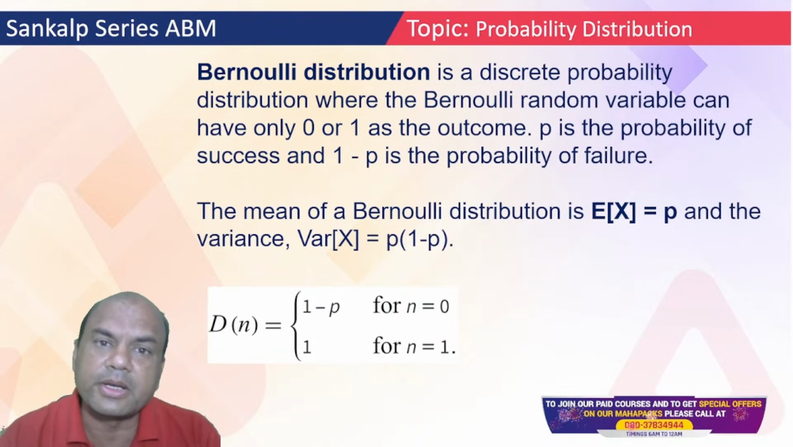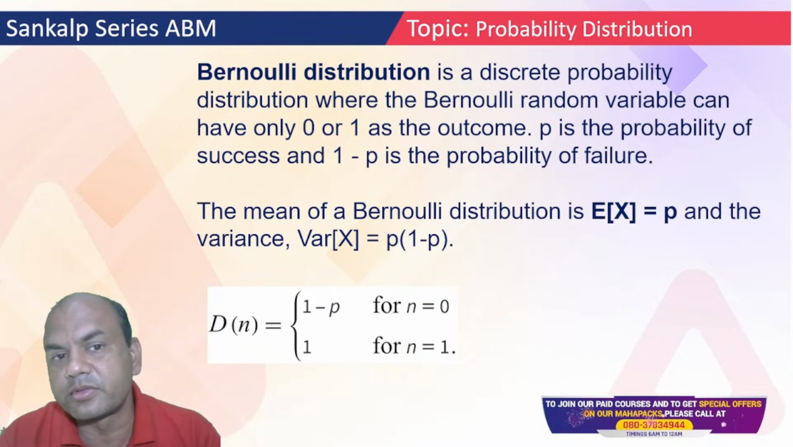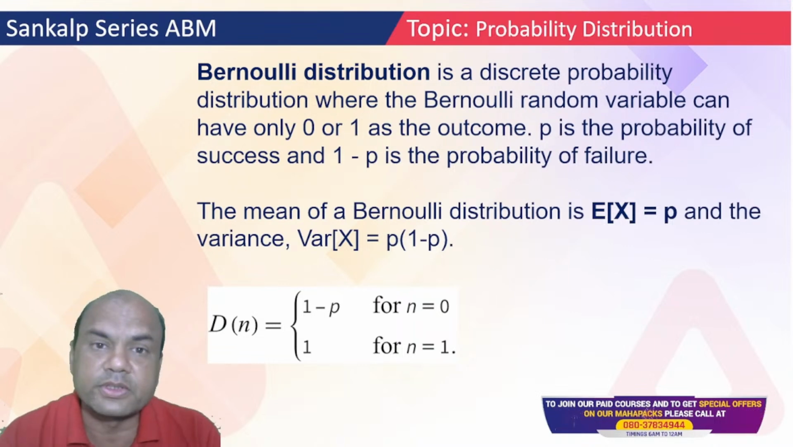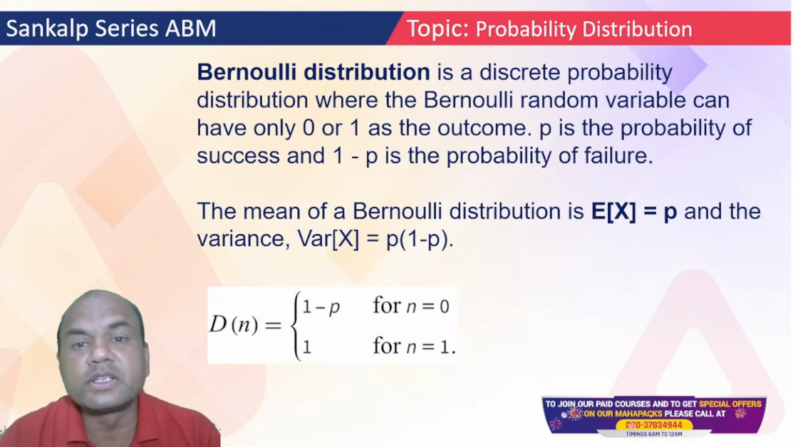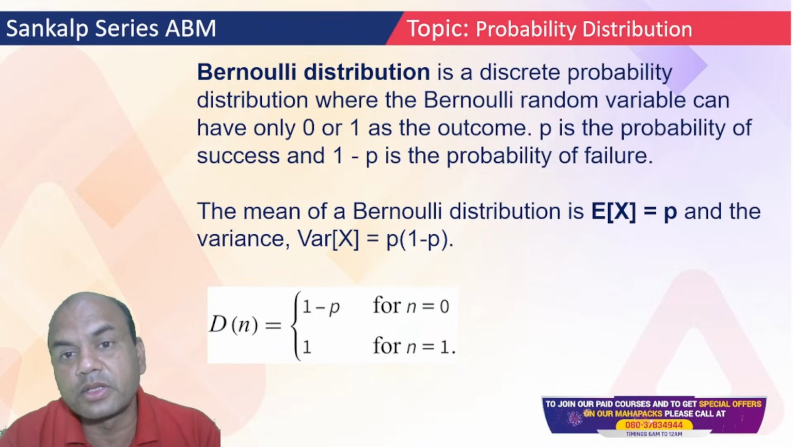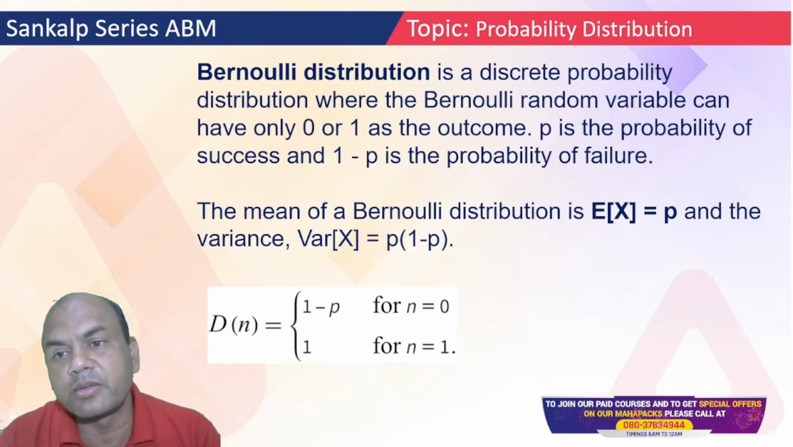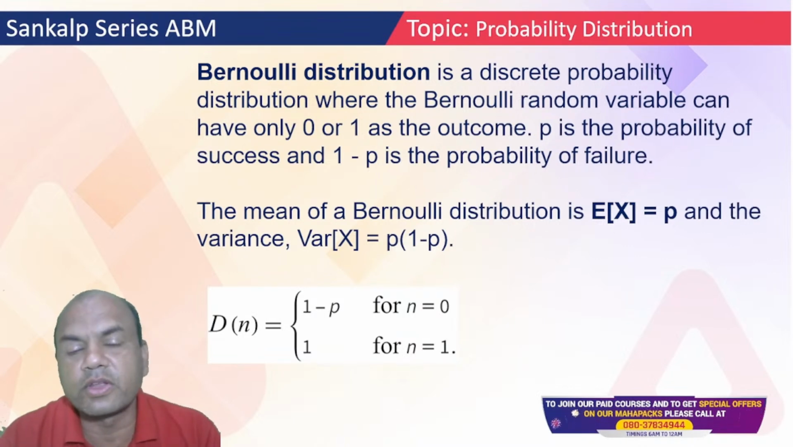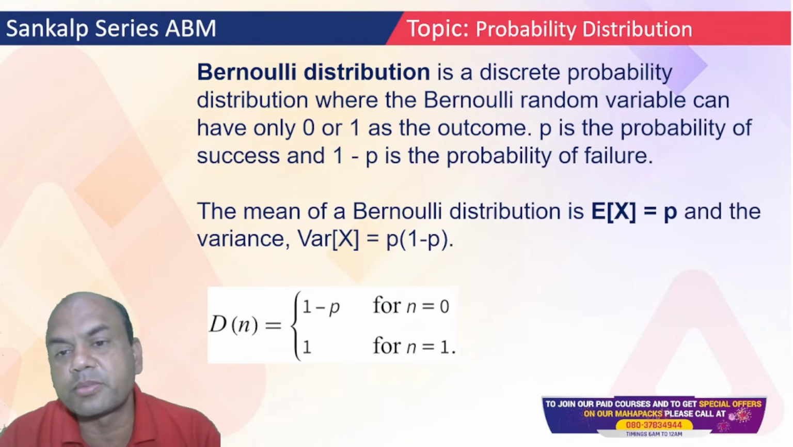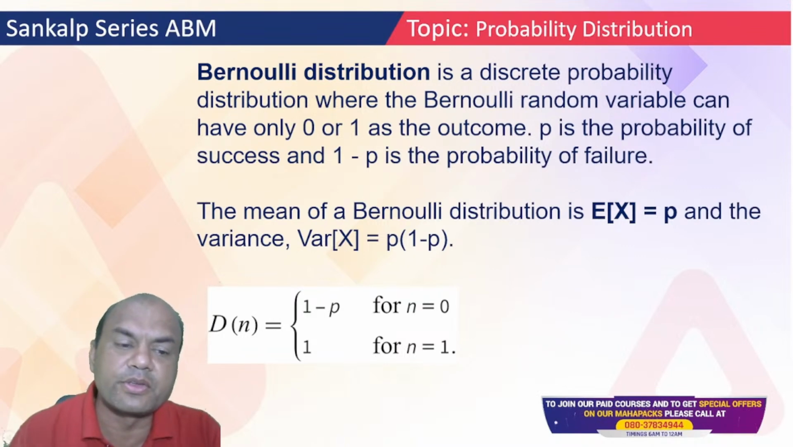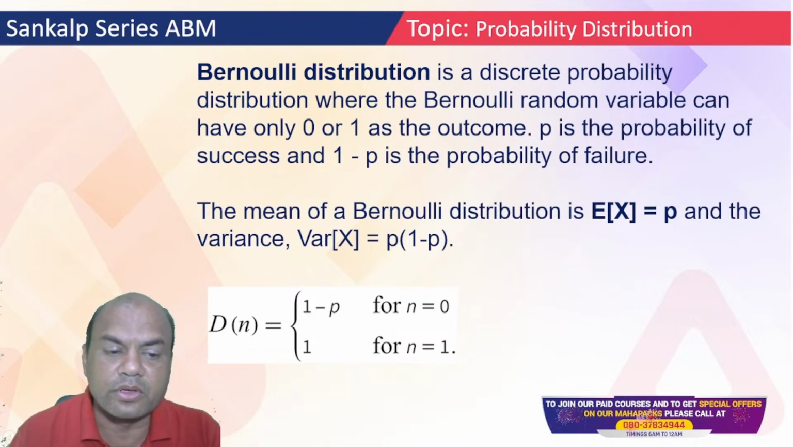In this probability distribution, you have three types: one is Bernoulli, second is binomial, and third one is Poisson. So we'll study one by one now. Bernoulli distribution is a discrete probability distribution where Bernoulli random variable can have either 0 or 1 as outcome. P is the probability of success and 1 minus P is the probability of failure. Some books call this 1 minus P as Q also.